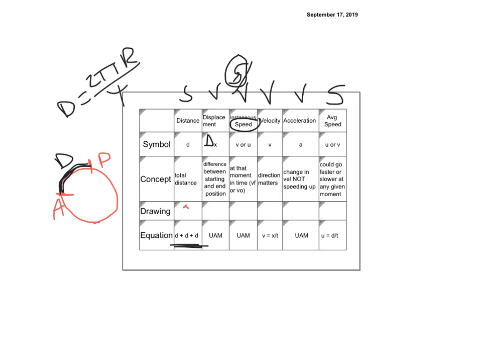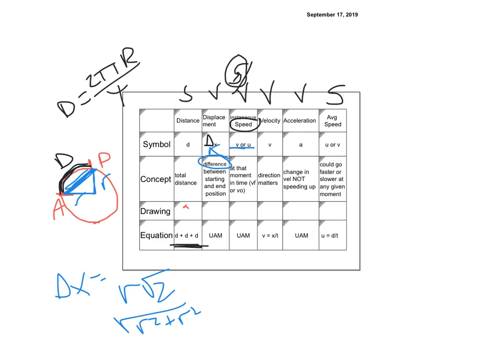But if I wanted to know the displacement, it would be this little part. We know that this is r and this is r, so my displacement, delta x, would be the hypotenuse right here. That would be r square root of 2 if you know your triangles, or you could do the square root of r squared plus r squared, but it's the same thing. So that is the difference between distance and displacement. Displacement is the difference between starting and ending position, which is why we have that delta.